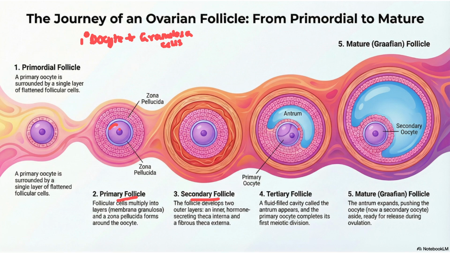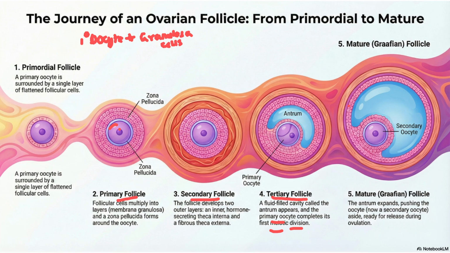Then primary oocyte will start to undergo meiosis 1. Meiosis 1 will be completed. Secondary oocyte will form. Once the secondary oocyte forms, it will have one fluid filled cavity and more number of granulosa cells will be present. Outermost layer is divided into theca externa and theca interna. That stage is called as tertiary follicle.